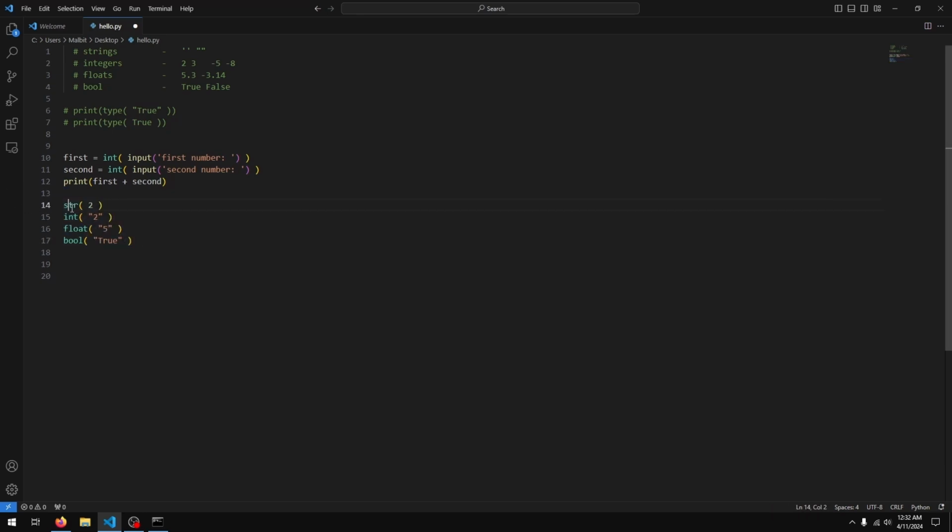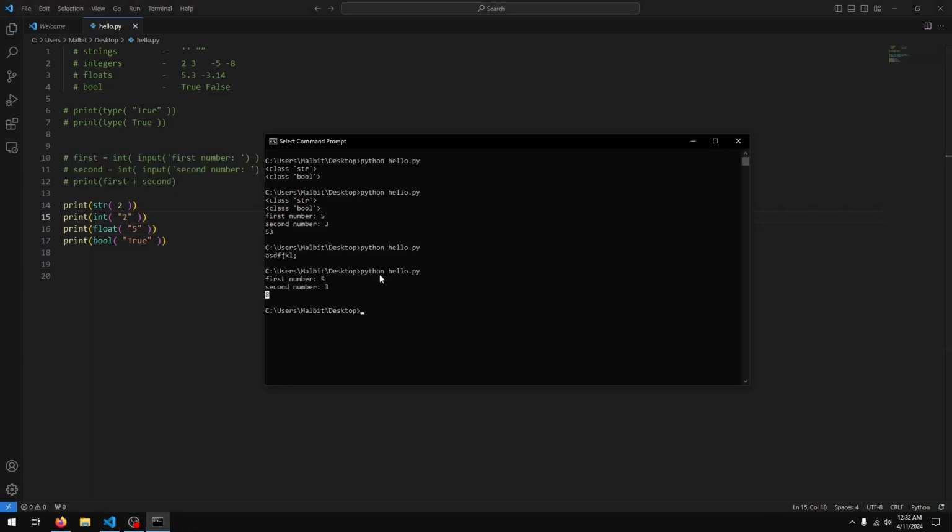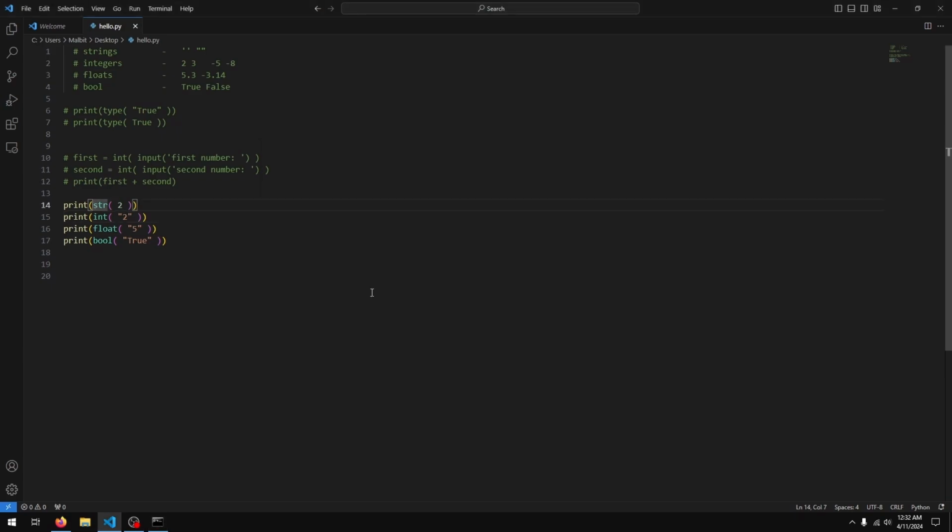If I were to print all of these, there we go. Let's see what we get. Yeah, we don't see much of a difference. So what I'll do is I'll just maybe add in type here so we can see the type.